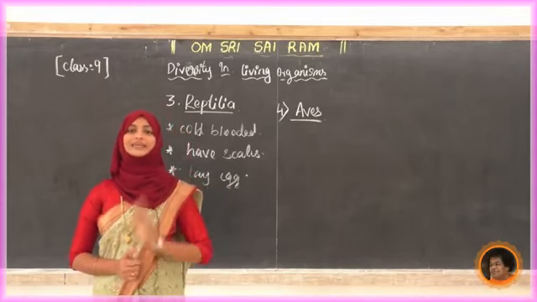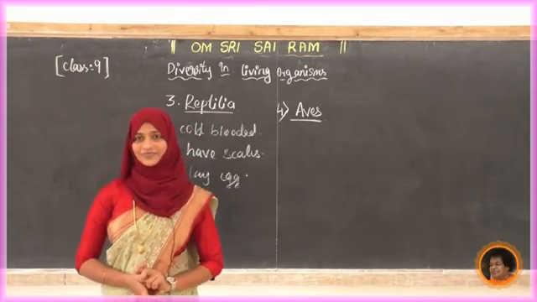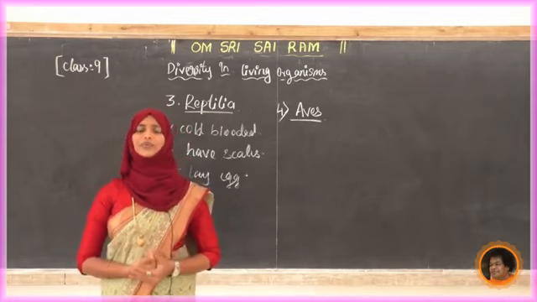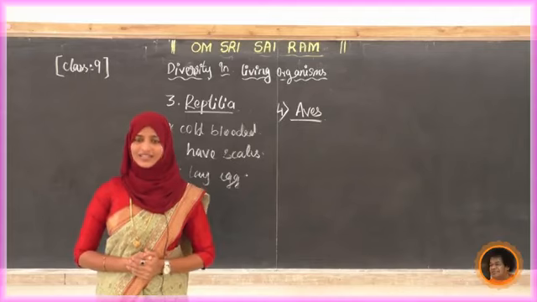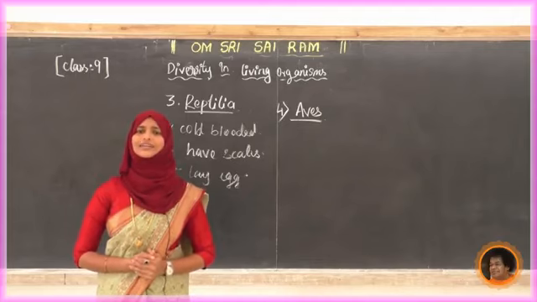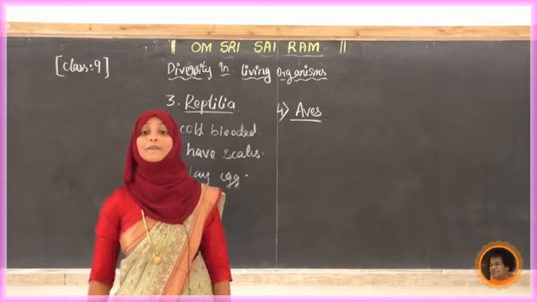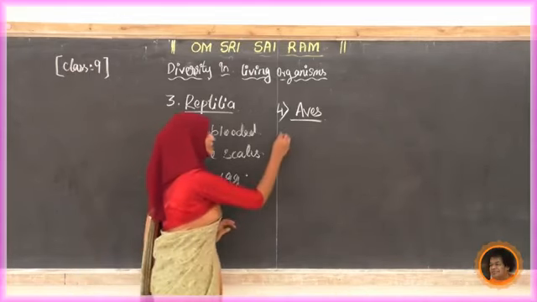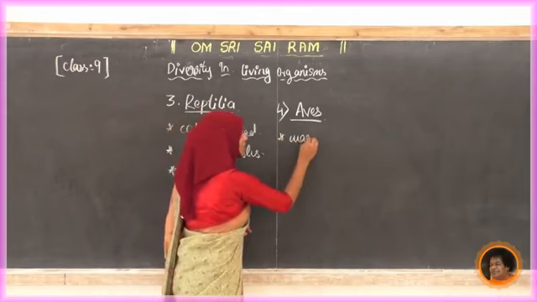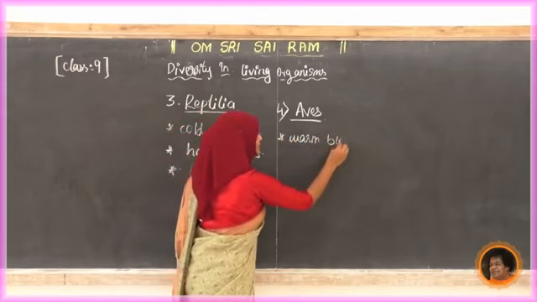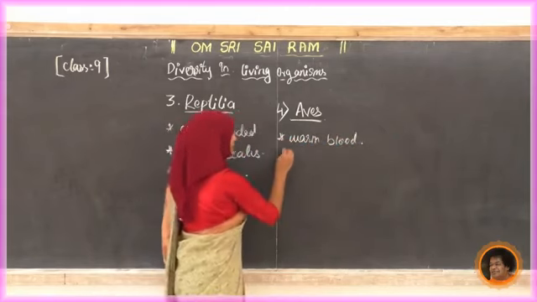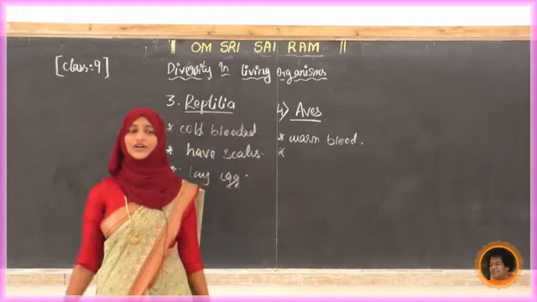Now tell me the characteristics. Tell me the features. Just imagine whether they are cold-blooded or warm-blooded. Yes, they are warm-blooded animals. So write down the first point: warm blood. Any other points?